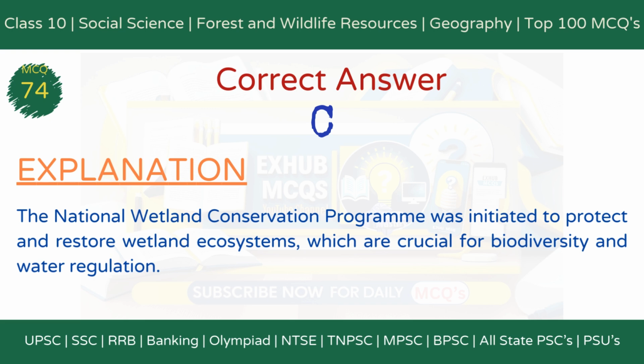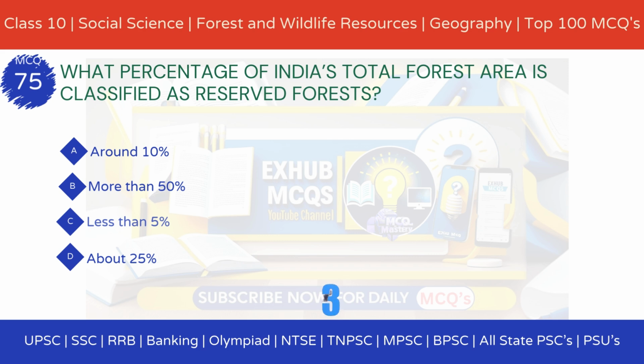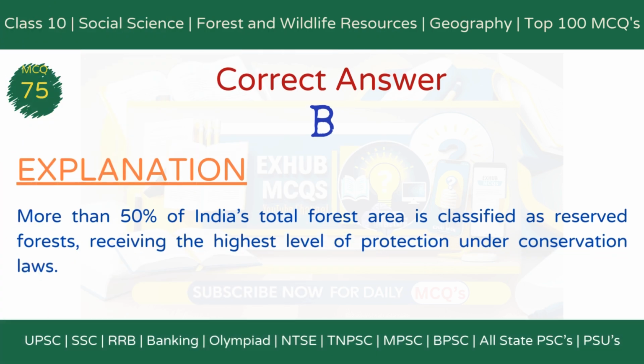MCQ 75. What percentage of India's total forest area is classified as reserved forests? Option A, around 10%. Option B, more than 50%. Option C, less than 5%. Option D, about 25%. The correct answer is option B, more than 50%. More than 50% of India's total forest area is classified as reserved forests, receiving the highest level of protection under conservation laws.